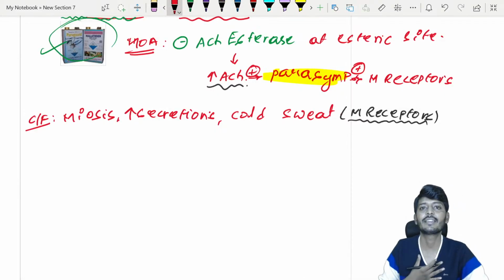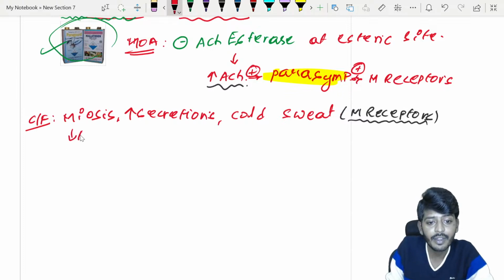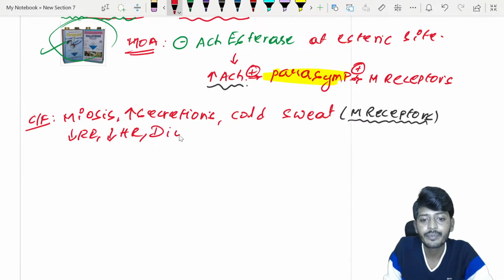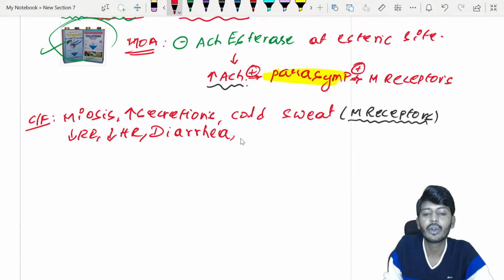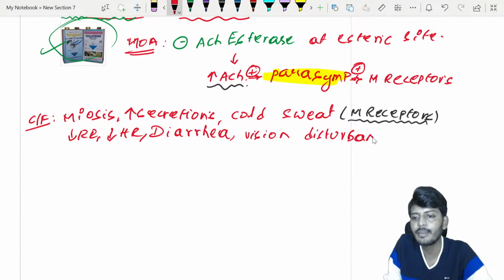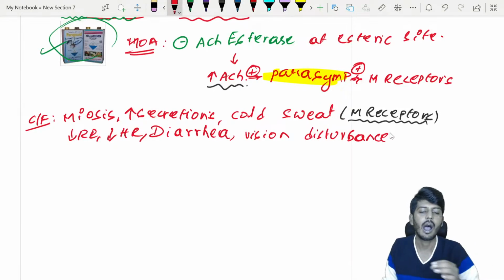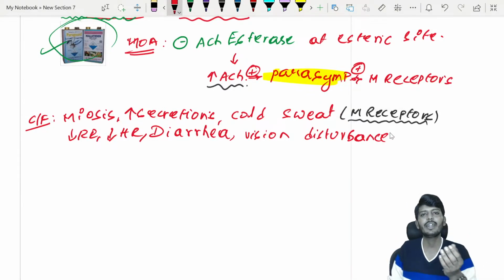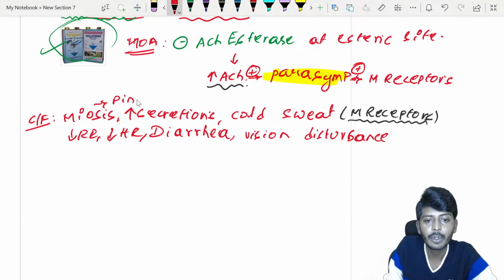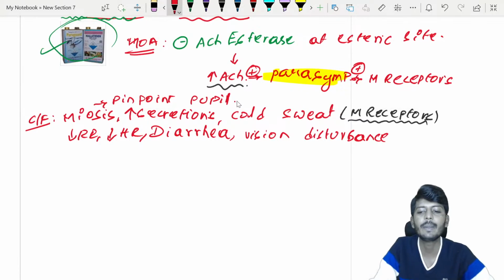The person's respiratory rate decreases, the heart rate decreases, because parasympathetic is activated. Then the patient will have diarrhea. Since there is miosis, vision disturbance can be there. So these are some important clinical features of organophosphate poisoning. Do you know how far this miosis can go? It can go up to pinpoint pupil. Pinpoint pupil. So these are a few important clinical features.